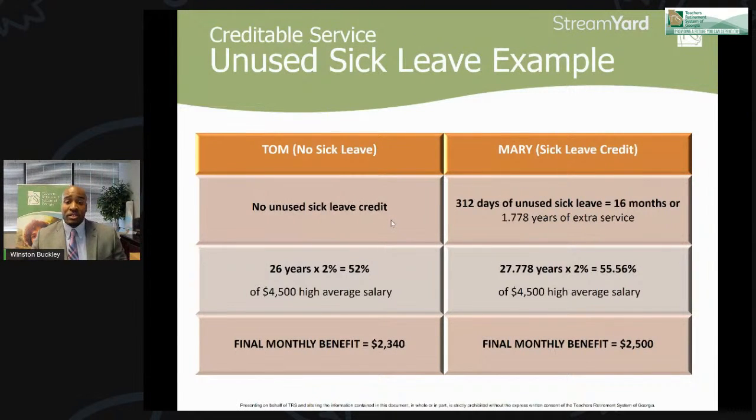Now, Mary accumulated 312 days at the time that she retired, which gave her 16 months of additional service, or a year and 7 months. So that puts her at 27 years and 7 months of service. We multiply that by 2%, and that gives her 55.56% rather than the 52%. And we multiply that by her high average salary, and therefore she will get $2,500 per month versus the $2,340 that Tom is getting, even though they worked the same amount of service.